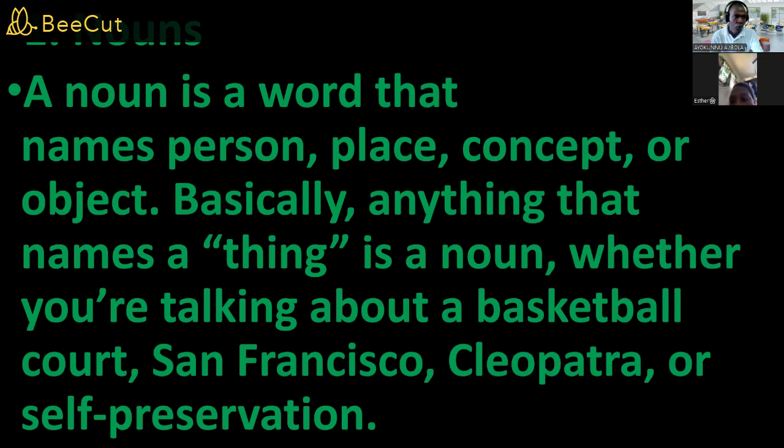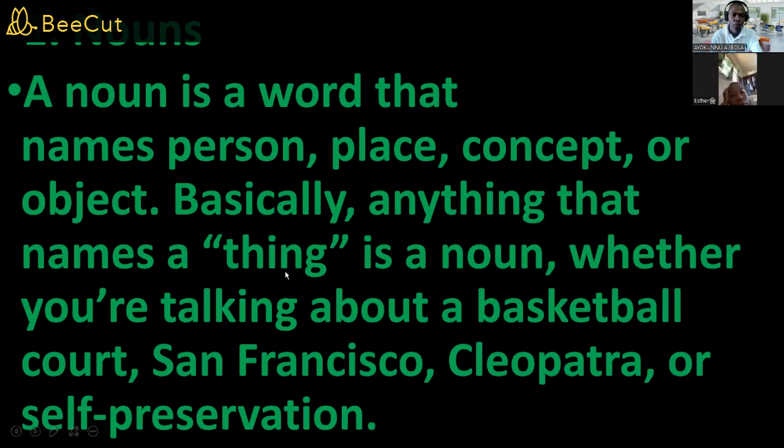So that workaholic now becomes a noun. For example, if I just say, oh, he's such a jerk, that means I'm using jerk as a noun. Basically, anything that names a thing is a noun, whether you are talking about a basketball court, San Francisco, Cleopatra, or self-preservation.